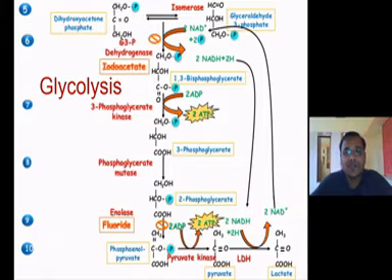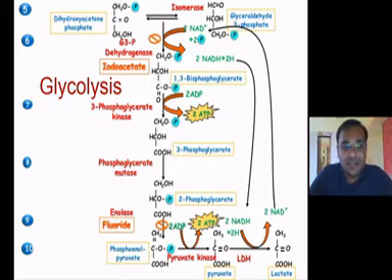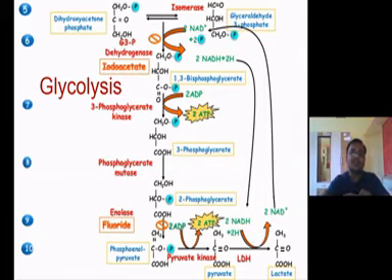The next is glyceraldehyde 3-phosphate, which is phosphorylated with inorganic phosphate and converted into 1,3-bisphosphoglycerate in the presence of the enzyme glyceraldehyde 3-phosphate dehydrogenase. This dehydrogenase is inhibited by iodoacetate, and these steps are stopped when iodoacetate is introduced into the cell or the media.